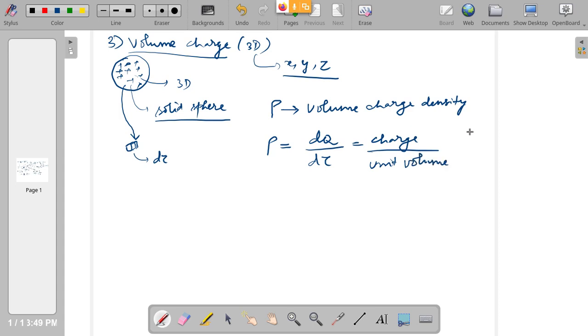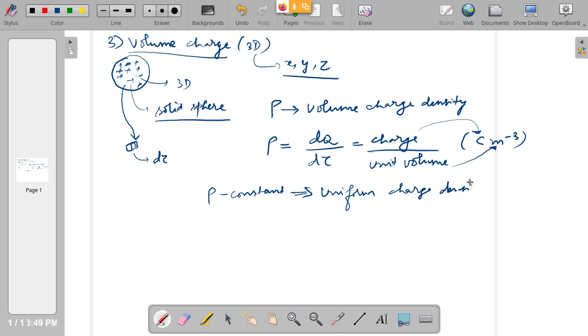So what will be the units here? Coulomb per meter cube, because the volume unit is meter cube. It is in the denominator, so per meter cube. Charge unit is coulomb. If you take a small portion and measure in the sphere, everywhere rho will be constant. That means throughout the sphere rho is not changing, therefore you have uniform volume charge density, rho.